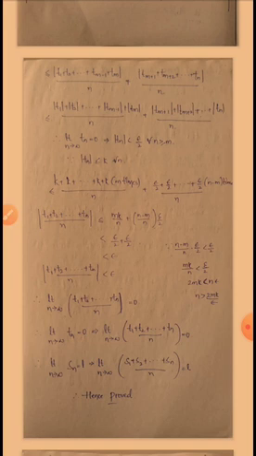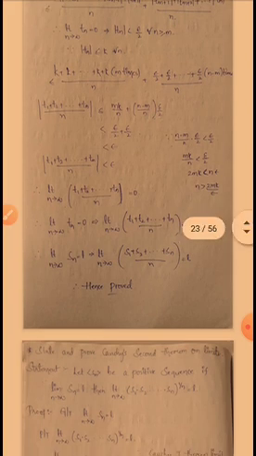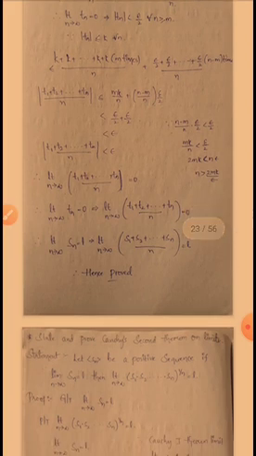Which is less than epsilon by 2 plus epsilon by 2. Simplification side only. So which is also less than epsilon, so mod of (T1 plus T2 plus up to so on plus Tn) by n is less than epsilon. Therefore limit n tends to infinity (T1 plus T2 plus up to so on plus Tn) by n is equal to 0.